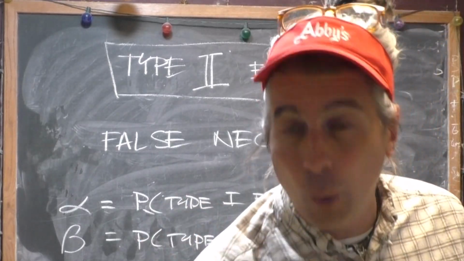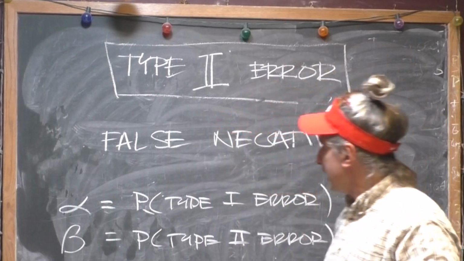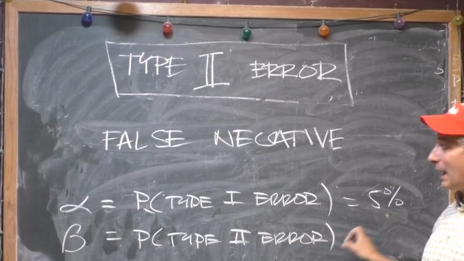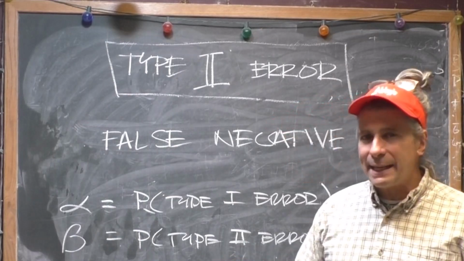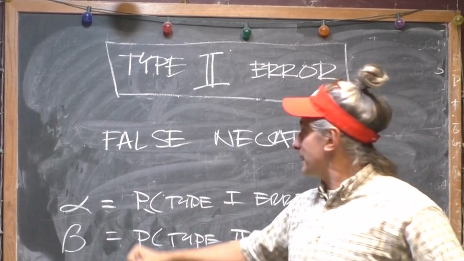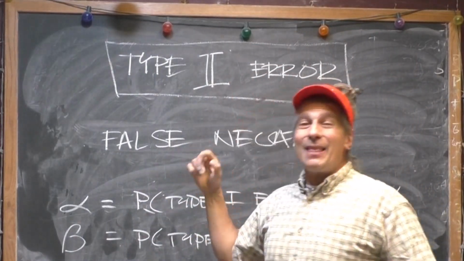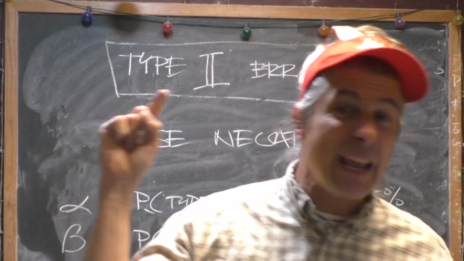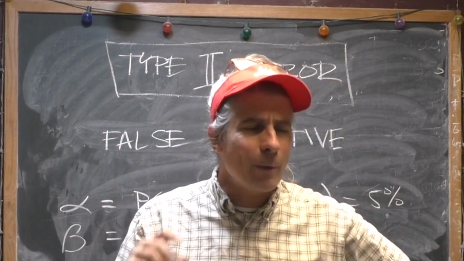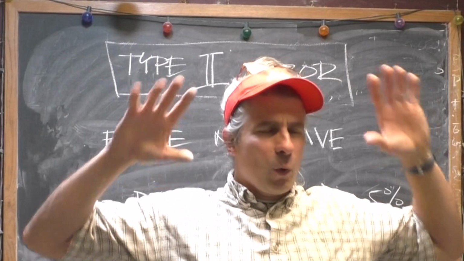So all we can say for certain is type 1, if you can make a type 1 error, is going to be 5% at 95% confidence. Beta's not quite as neat. But don't get too far in the weeds right there. The thing to remember about type 2 errors, false negatives, they can only happen if you get a big p-value. That's it.